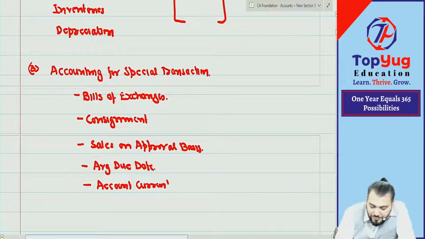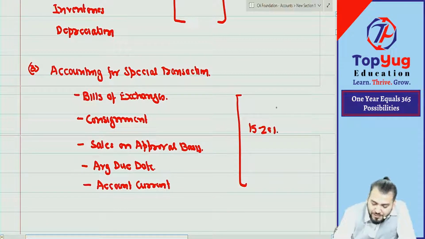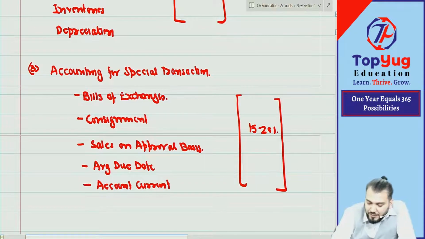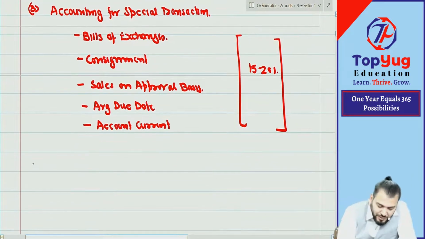Account current? No, you have not done. So only in this I think you have done bills of exchange and consignment. Other chapters are new. This will contain in total 15 to 20% marks. Okay, this is part 3. Then coming to part 4.